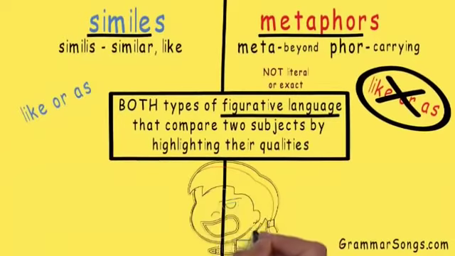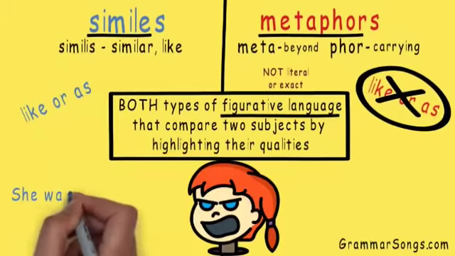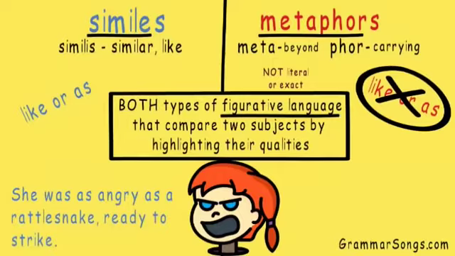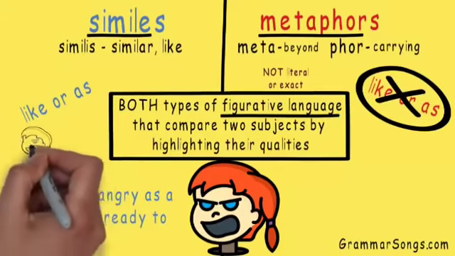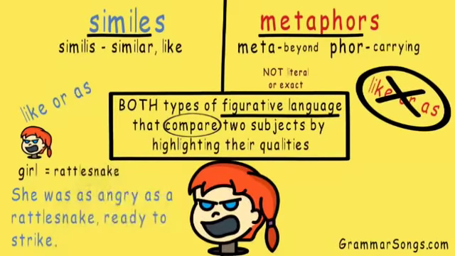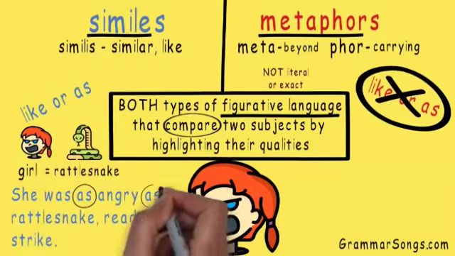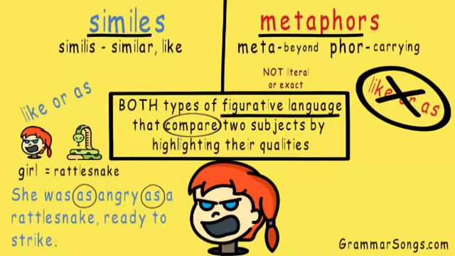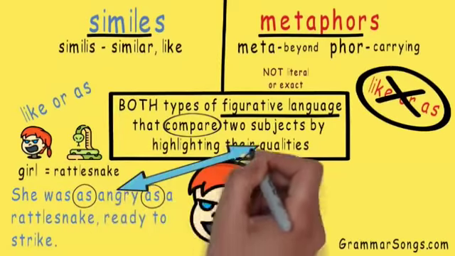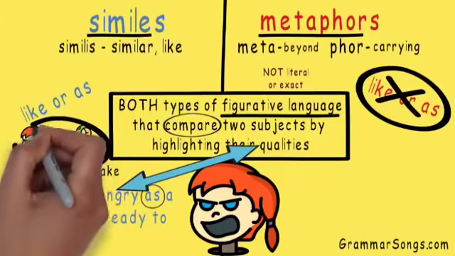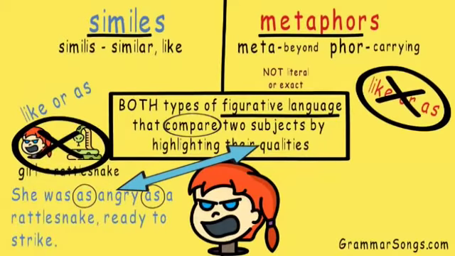Here is an example of a simile. She was as angry as a rattlesnake ready to strike. The girl is being compared to a rattlesnake. The word as is the clue that lets the reader know this is a simile. The quality being compared is their anger. But since a girl is not exactly or literally a rattlesnake, the author is using figurative language to express the quality being shared, their anger.